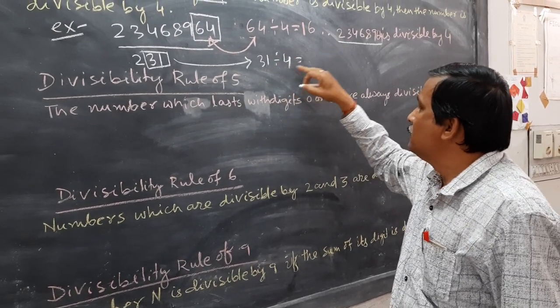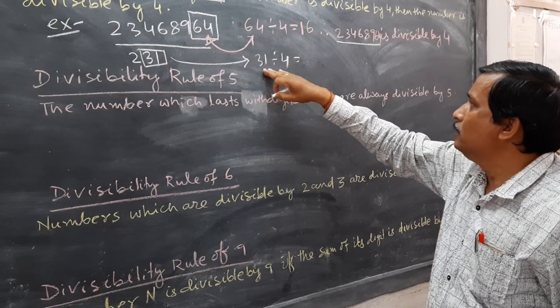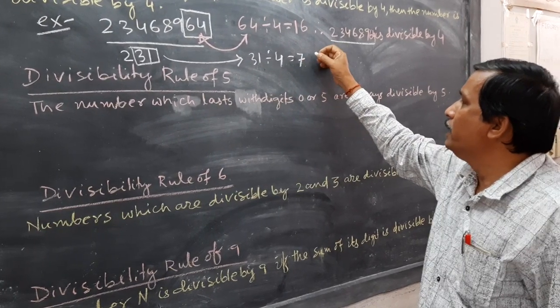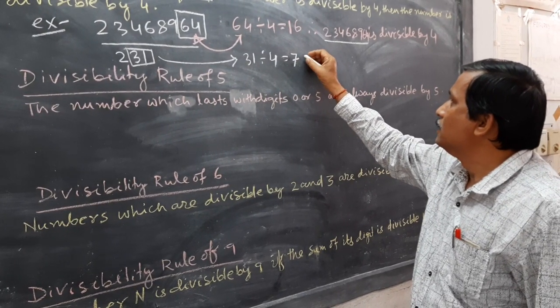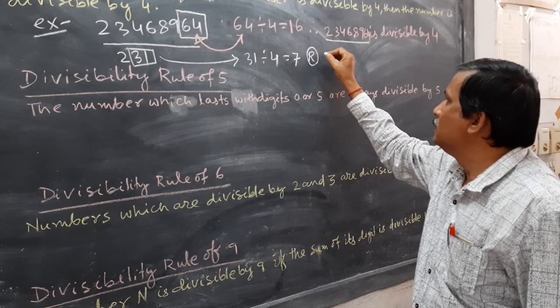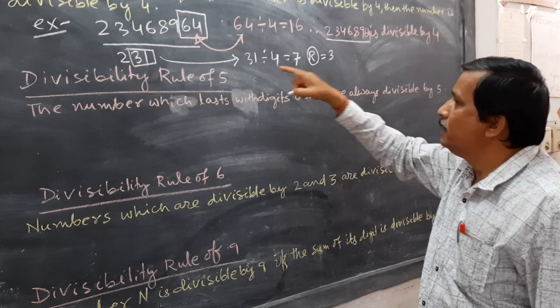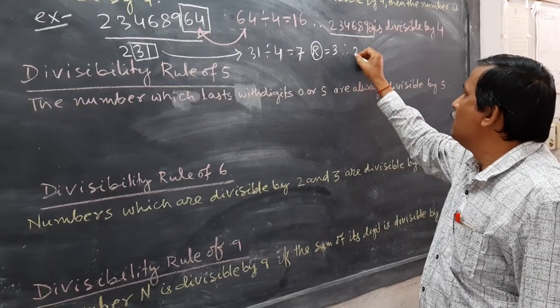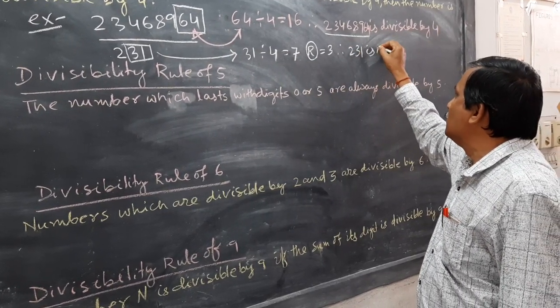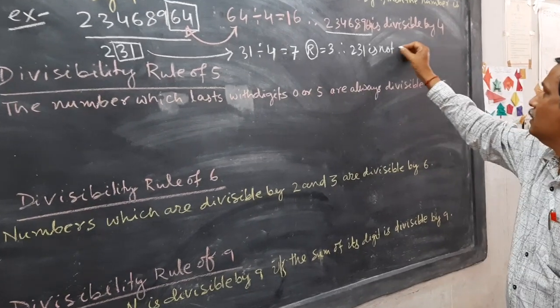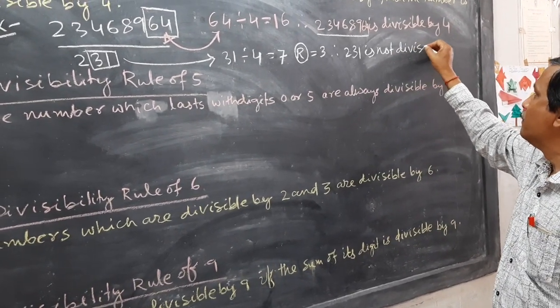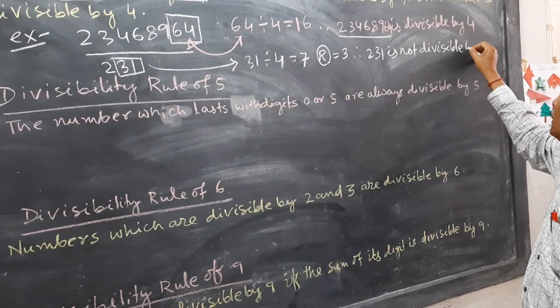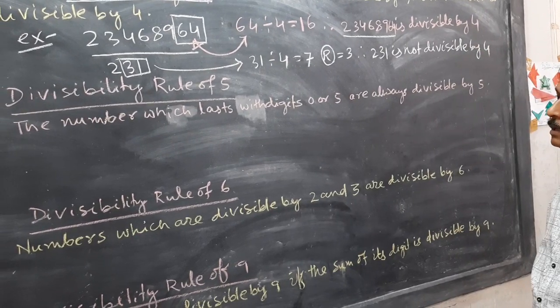So 4 8s are 32, 4 7s are 28, then 7 remainder is 3. So 231 is not divisible by 4. Therefore 231 is not divisible by 4.